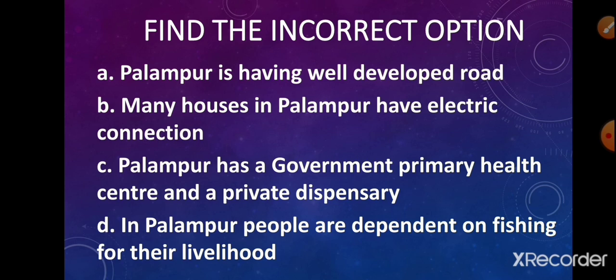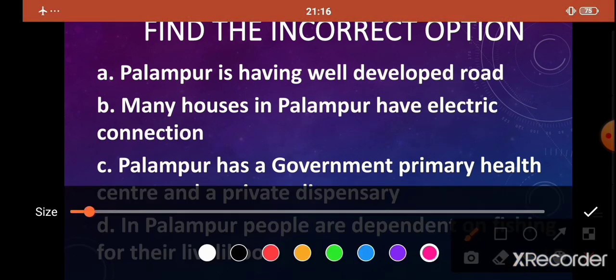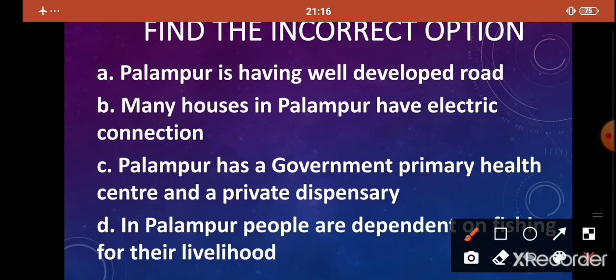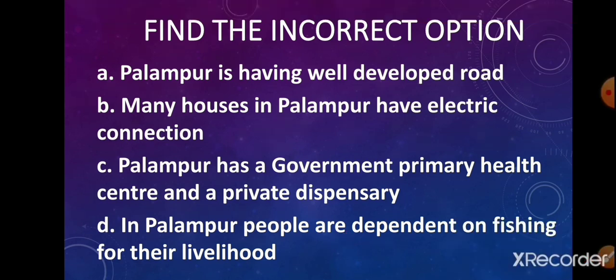Yes, students, out of these 4 options, 3 options would be correct and 1 is incorrect. So you need to find out the incorrect option. Yes, you are right. The incorrect option is option D. In Palampur, people are dependent on fishing for their livelihood is an incorrect option. Very good. Now let us move on to the next question.